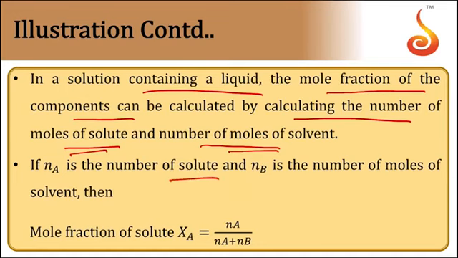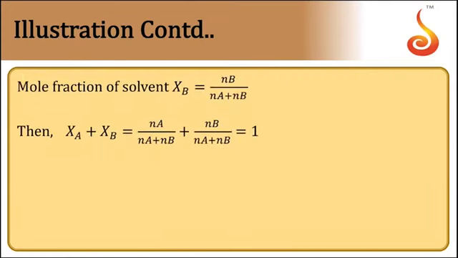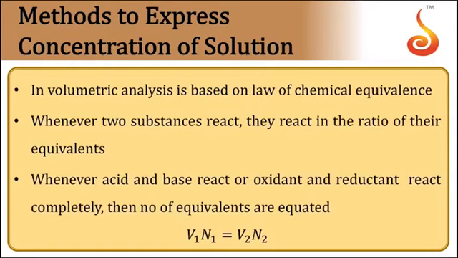Suppose Na is the number of moles of solute and Nb is the number of moles of solvent. So mole fraction Xa is given by Na by the total number of moles of solute plus solvent, Na plus Nb. Similarly, mole fraction Xb will be equal to Nb by Na plus Nb. Because the denominator is the same in both cases, the sum of the mole fractions is equal to 1.